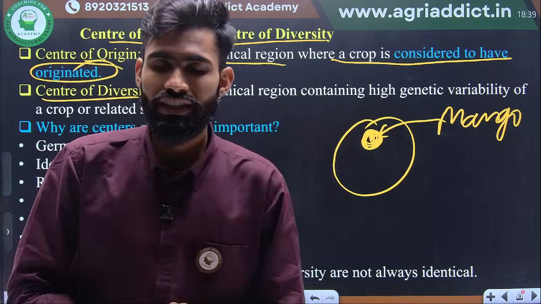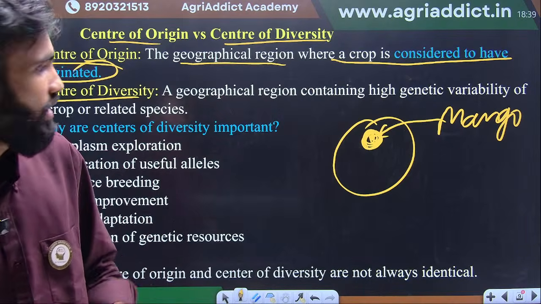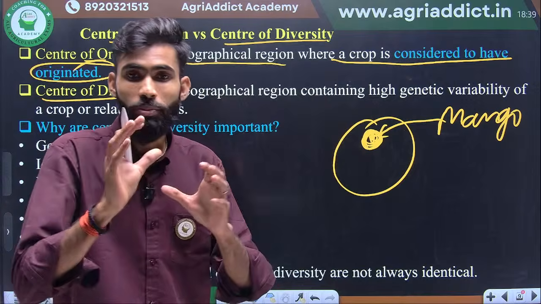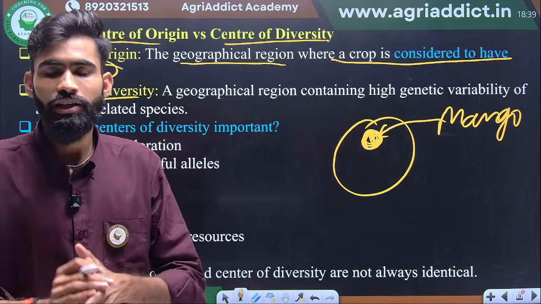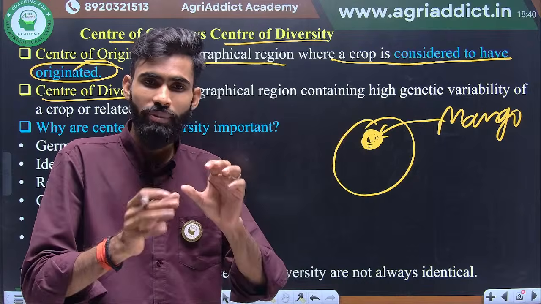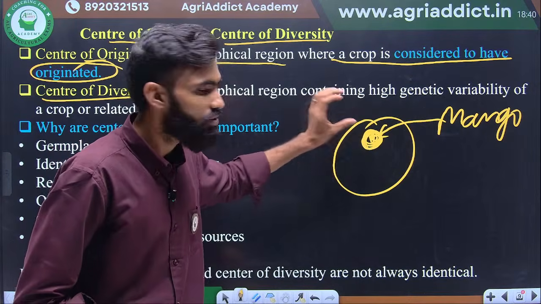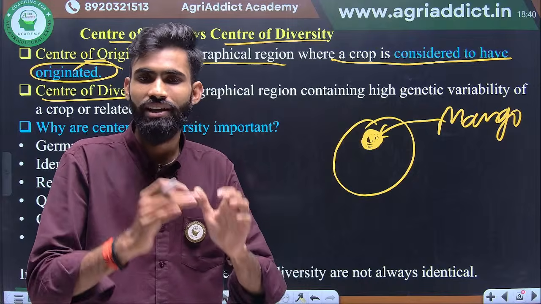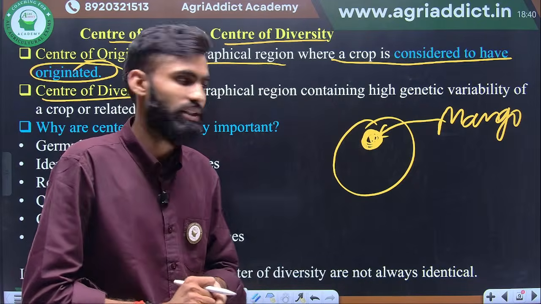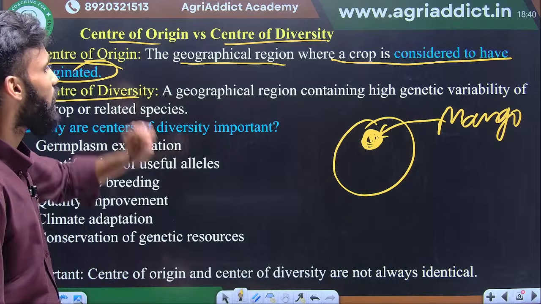How can we identify the particular region from where the crop originated? Due to the presence of dominant genes. Okay, wild relatives, maximum wild types are present in this area, maximum diversity is present in this area. On that basis we identify this as the area where this crop originated. Okay, next one is center of diversity.